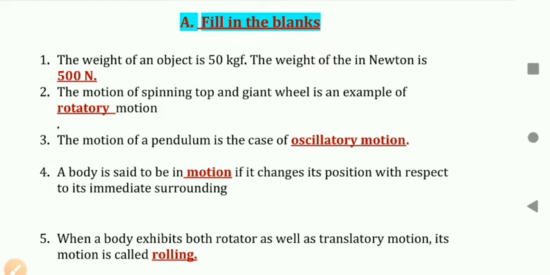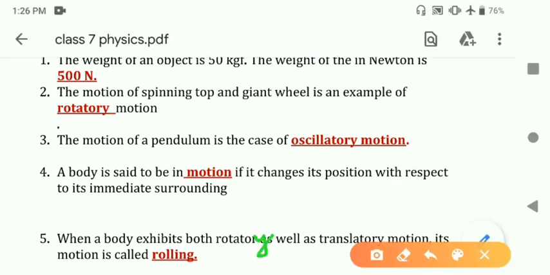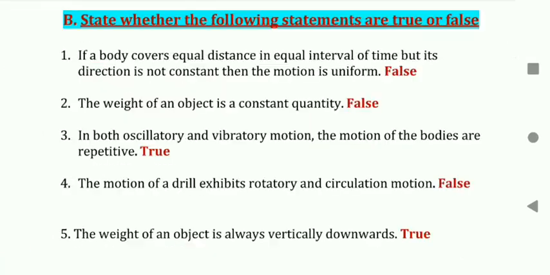Fifth one, when a body exhibits both rotatory as well as translatory motion, its motion is called rolling motion. Here by mistake it is written rotor; you can write rotatory motion here. So when a body exhibits both rotatory motion as well as translatory motion, its motion is called rolling. Okay, so this is all about filling the blanks.